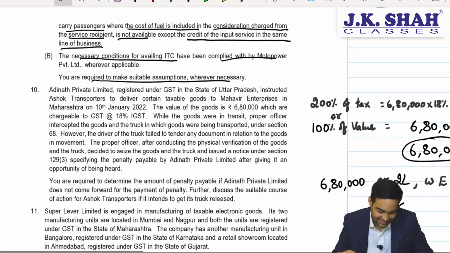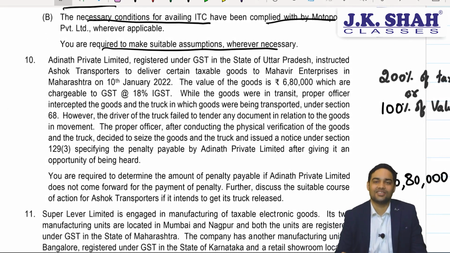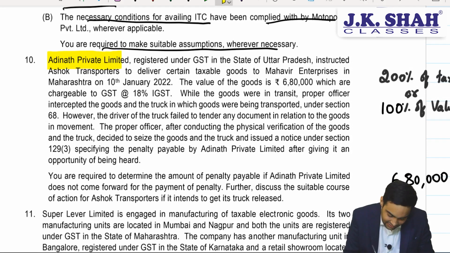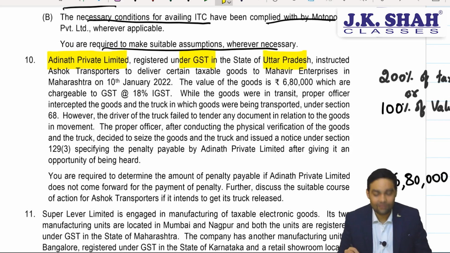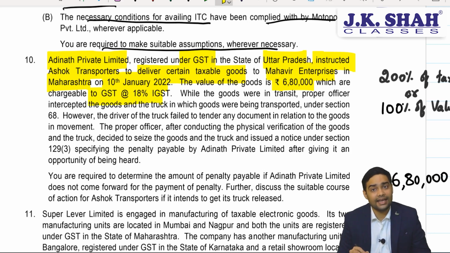Next one is again an area where I have a difference of opinion on this. Let me first take you through it. Adinath Private Limited, registered under GST in the state of Uttar Pradesh, instructed Ashok Transporters to deliver certain goods to Mahavir Enterprises in Maharashtra on 10th Jan 22. The value of goods is 6,80,000, which is chargeable to 18% IGST.